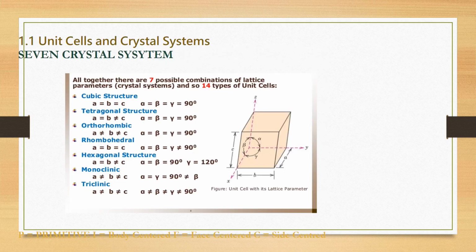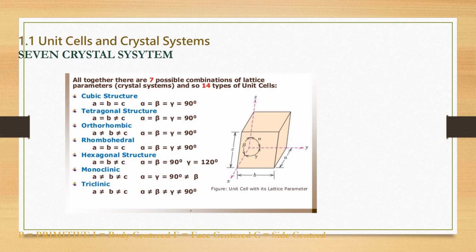Next slide, and this slide contains the seven crystal systems. And what is actually the seven crystal system? It includes mostly cubic structure, tetragonal structure, orthorhombic, rhombohedral, hexagonal structure, monoclinic, and the last one is triclinic. And what is cubic structure?